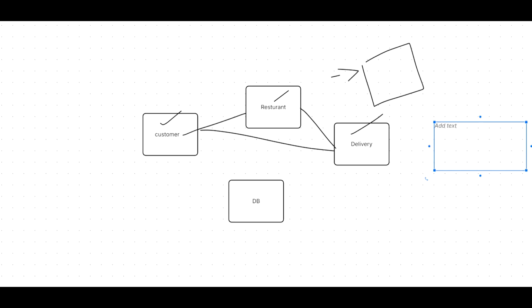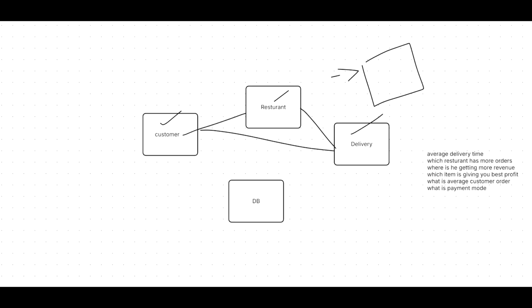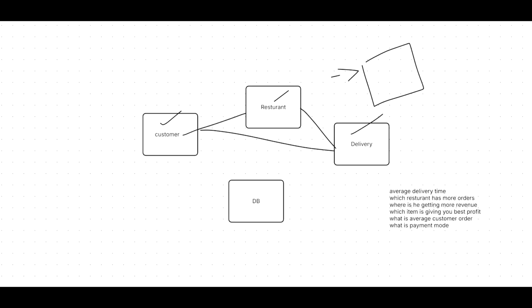These are the things which will help him understand what is happening in the system. Why will it help him to understand average delivery time? A person is taking a delivery from the restaurant and sending it to the customer. If the delivery is not happening in time, for example, a person ordered a biryani from a restaurant, Shahgaz or whatever it is, that biryani has to reach him within 20 minutes as per the Zomato timeline, which they have given as per the maps calculation.